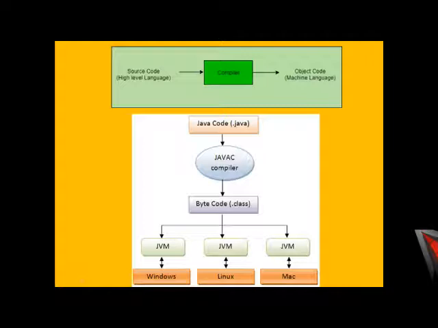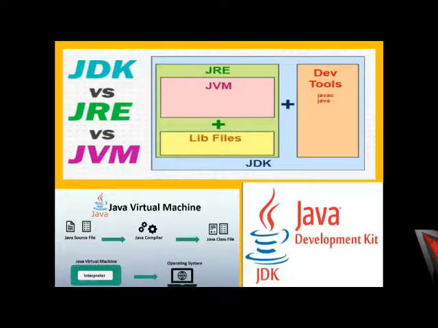The JVM, which is the Java Virtual Machine, as pointed out in the picture, acts as a virtual processor which processes the bytecode to machine code instructions for various platforms. That is why we call it the Java Virtual Machine.